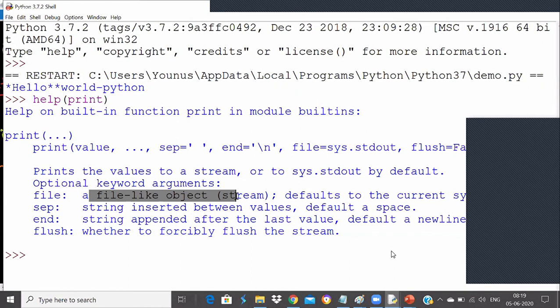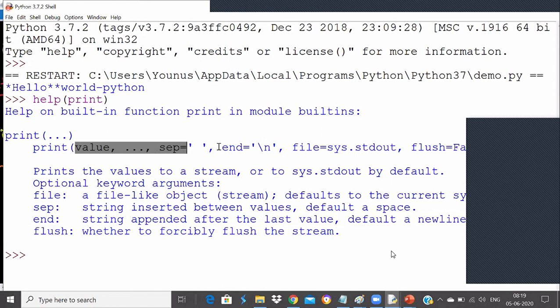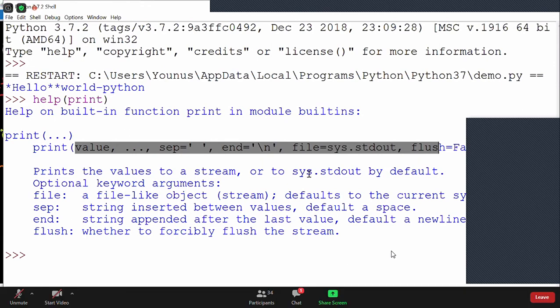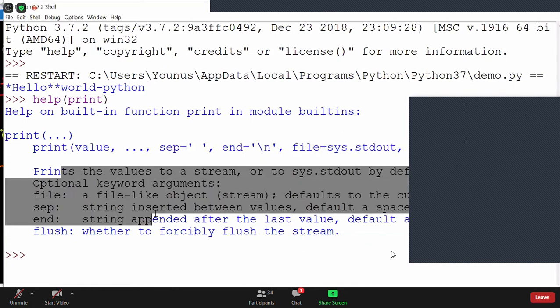File we will talk about tomorrow and flush we will talk about tomorrow. These two things we'll talk about tomorrow and start discussing little more detail about print function. So first thing, for every function we need to explore what parameters it takes. That's what we learn. Yeah, of course you can use help. Do that, you will get it for everything.